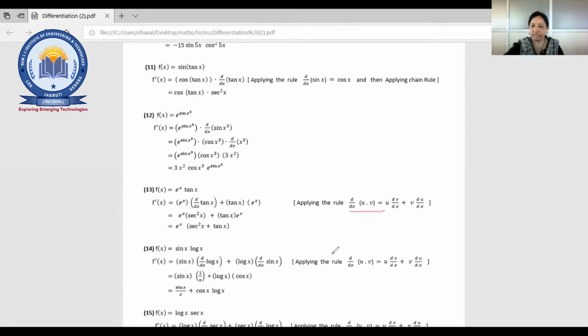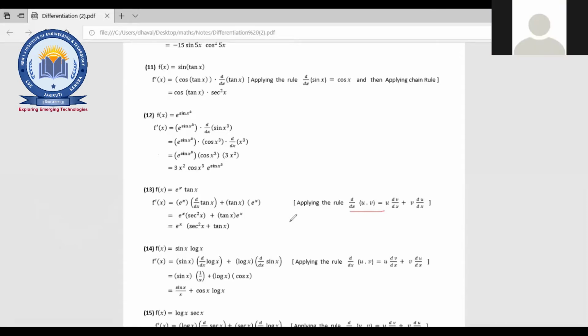Dev Patel, yes. Yes ma'am, u into v. Example number 10. Suppose I'm asking what is the product rule. Suppose I have two functions, u and v, that I have underlined. Can you just explain how it's supposed to be done?